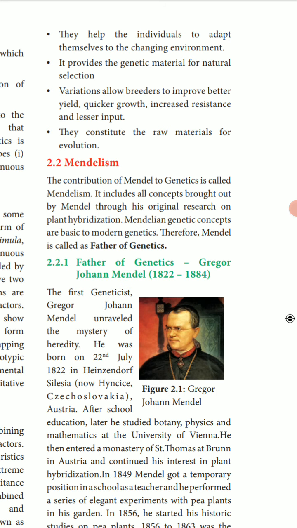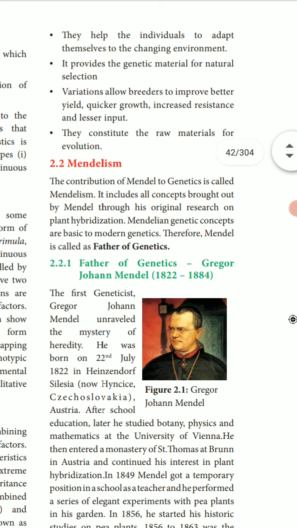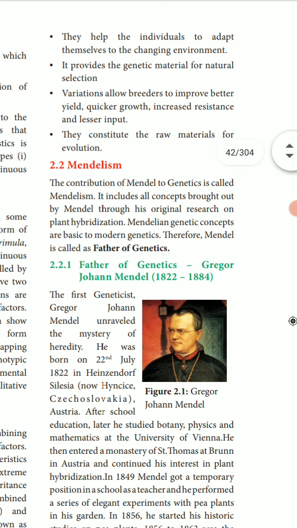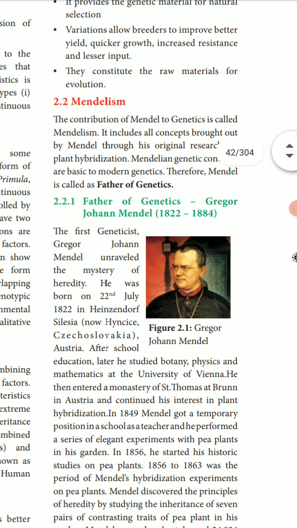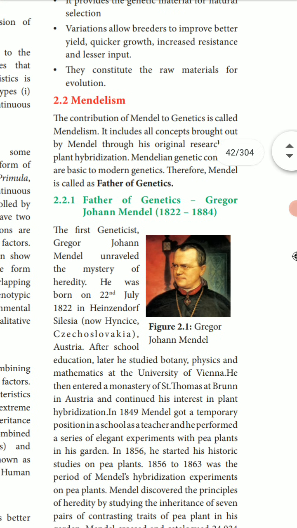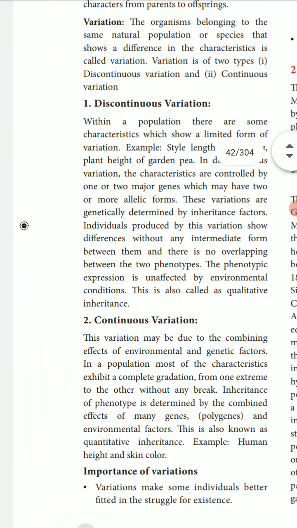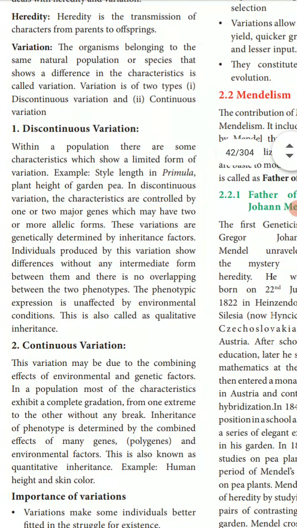Quicker growth means variation in growth from one plant to another. Then increased resistance and lesser input. Variations also provide the raw material for evolution. These are all the importance of variations.